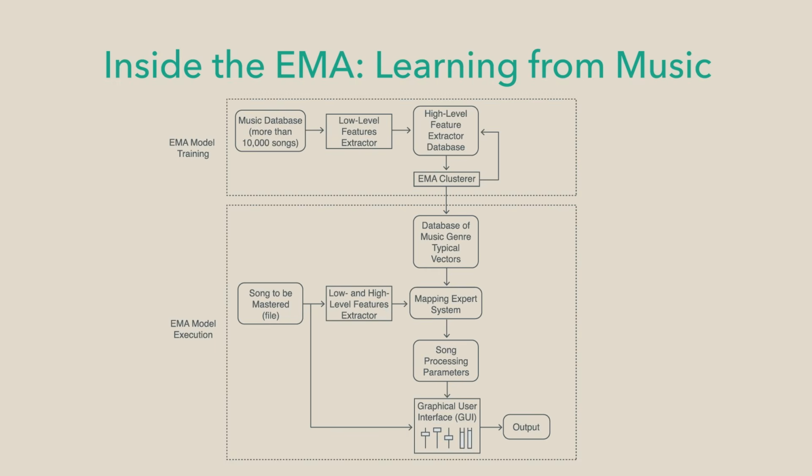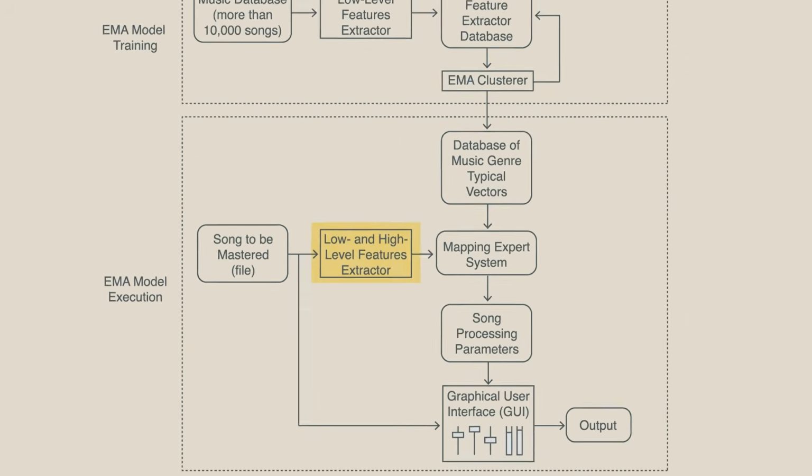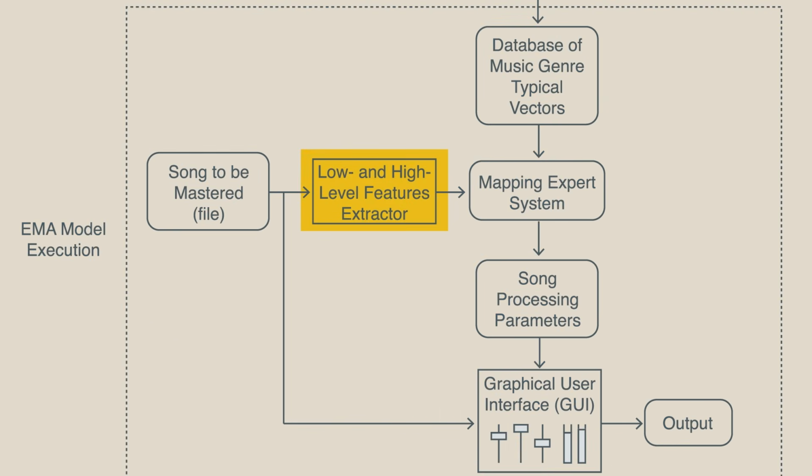When a new track is loaded into the EMA, the song to be mastered enters the execution pipeline. The system extracts both low and high-level features from the new song using the same analysis process applied during training. The EMA then computes the song's complete feature vector and compares it to the learned clusters in the database of music genre typical vectors, identifying which genre cluster the new song belongs to, for example, rock, jazz, or electronic.